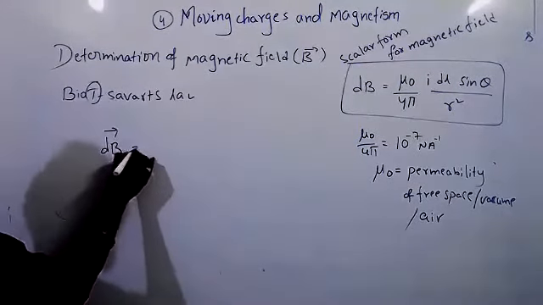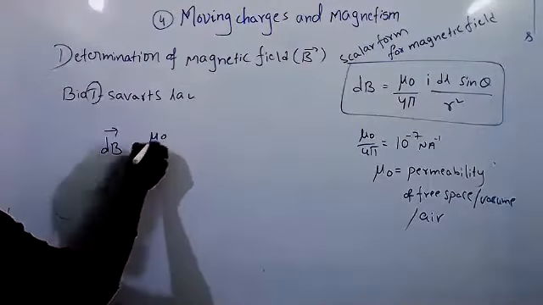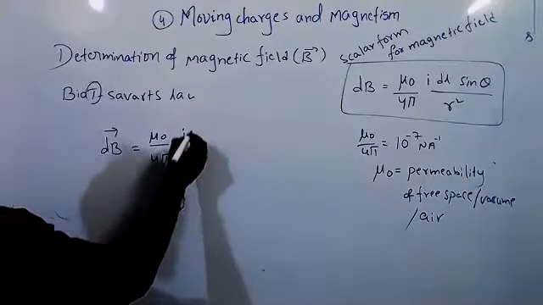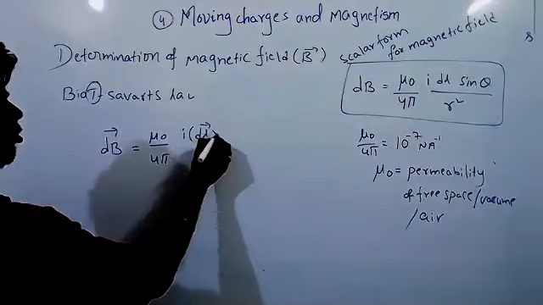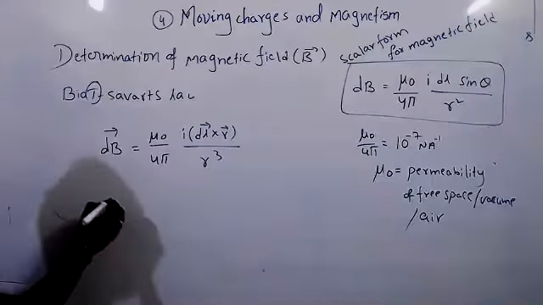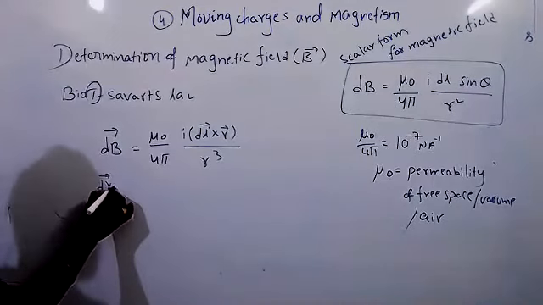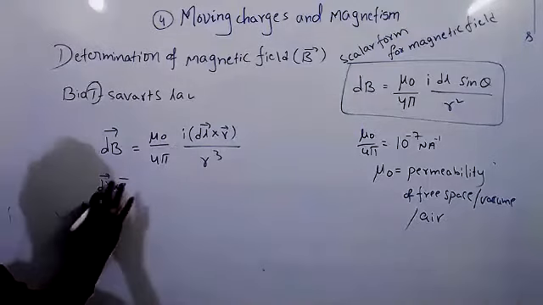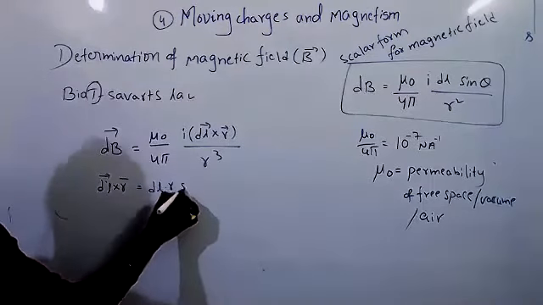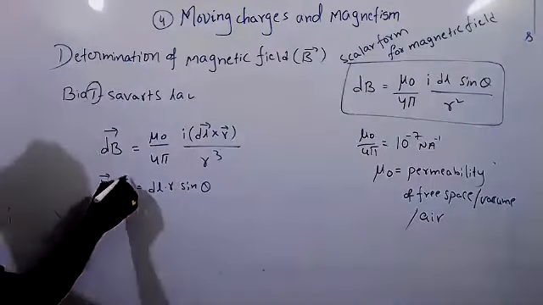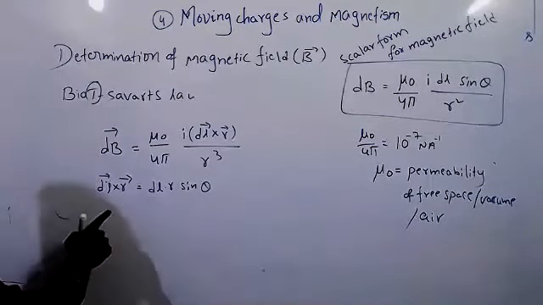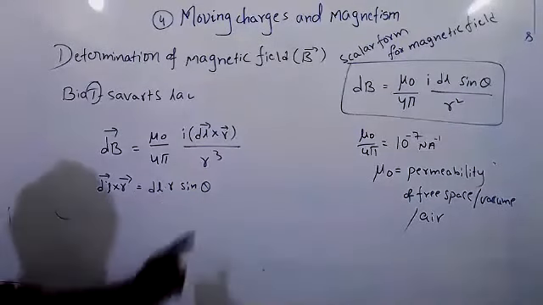dB bar equal to mu naught by 4 pi I dl bar cross r bar by r cube. We know that dl bar cross r bar equal to dl into r sine theta. A bar dot b bar is equal to ab cos theta. A bar cross b bar is equal to ab sine theta.